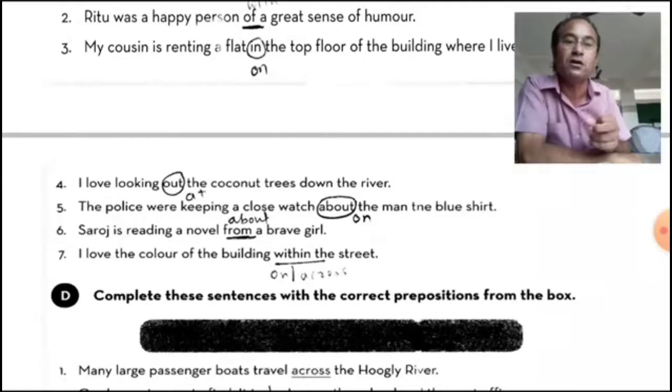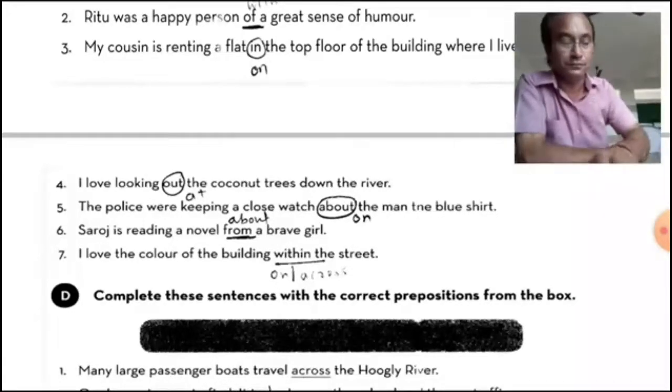Now, I love the color of the building within the street. So on the street, across the street. In place of it, we can use on or across. Now, the last exercise of the chapter.